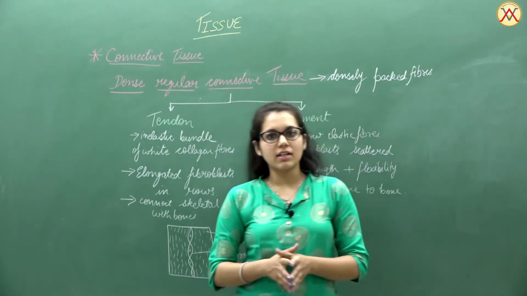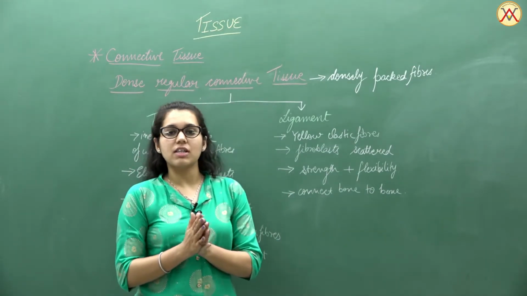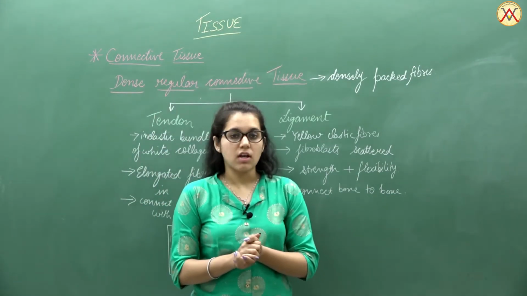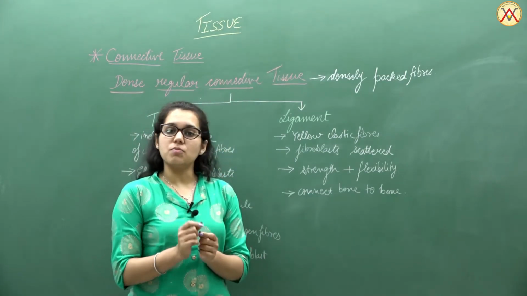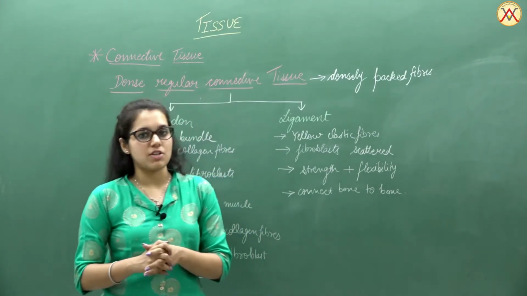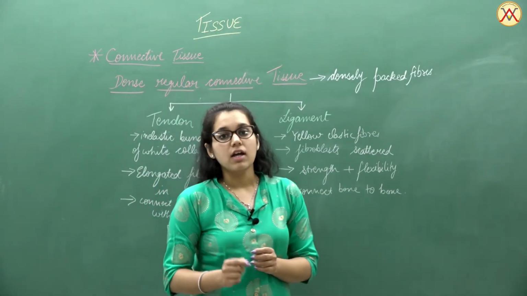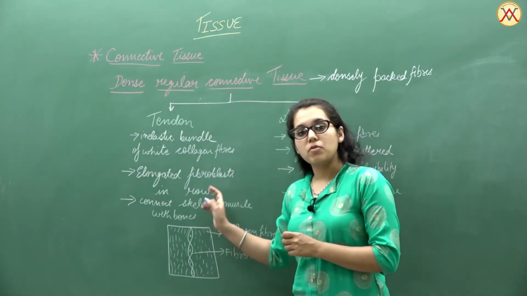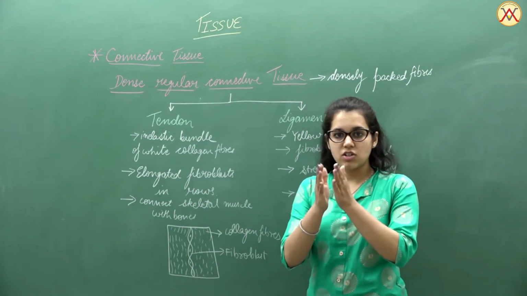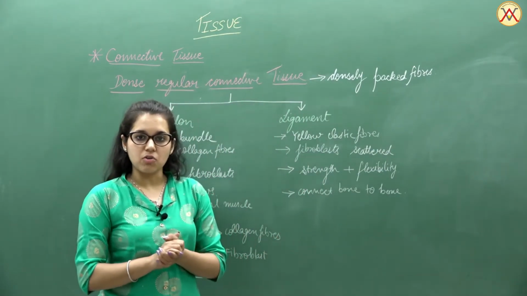Now the other type that we'll study here is known as the ligament. A ligament is a structure that helps in joining bone to bone. It is made up of cords or bundles of yellow elastic fibers, which contain fibroblasts in a scattered manner. In tendons, the fibroblasts are tightly packed and arranged in rows, but in ligaments the fibroblast cells are scattered in that particular tissue.